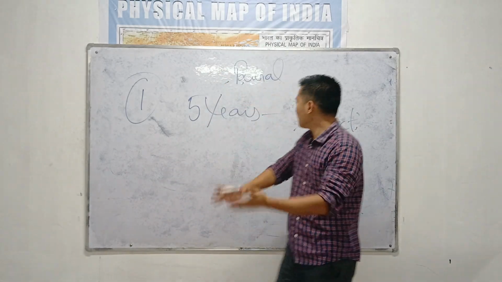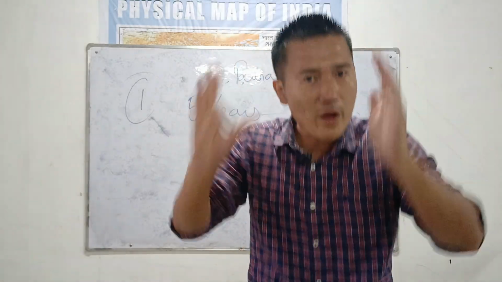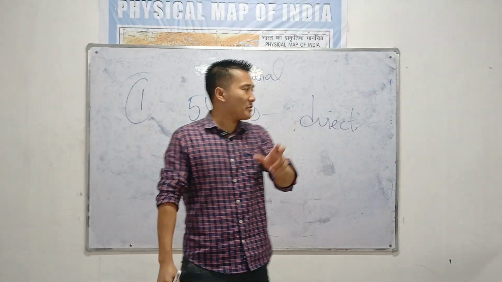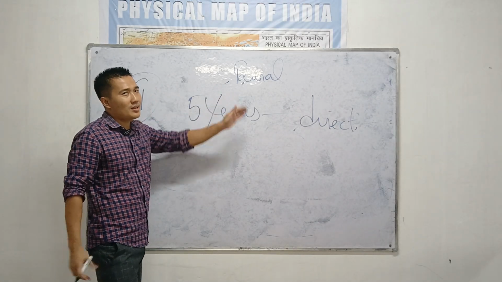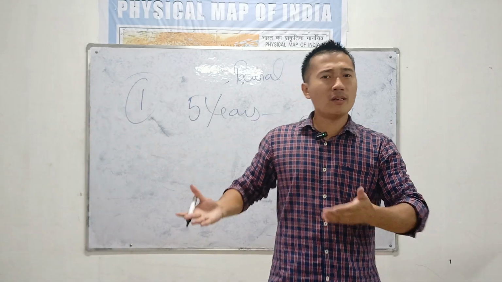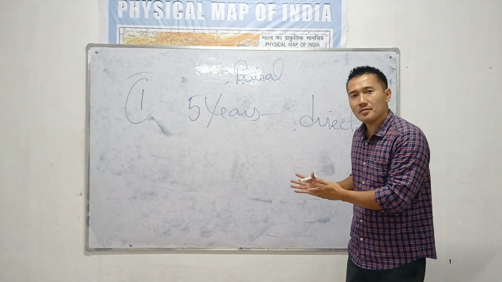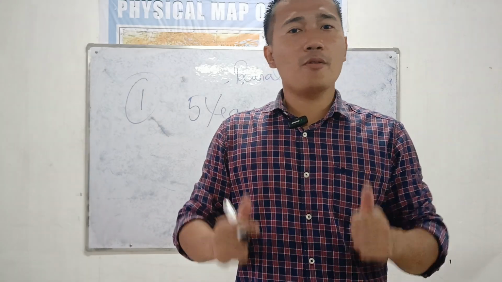The term of the Panchayat is elected for 5 years directly by the people. That's the reason the Panchayati Raj system is known as the lowest form of democracy. Why does every Indian want to contest for this election? Because here it is the lowest form of democracy.